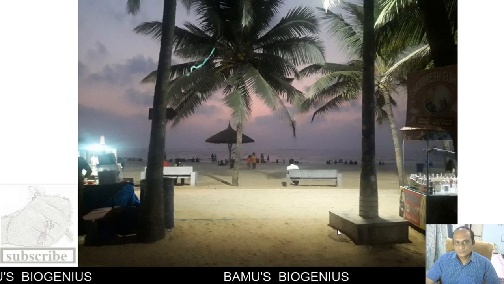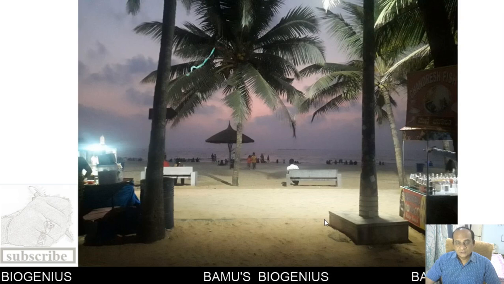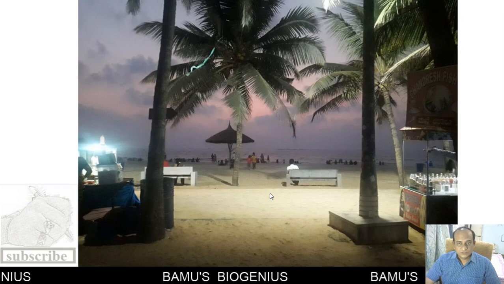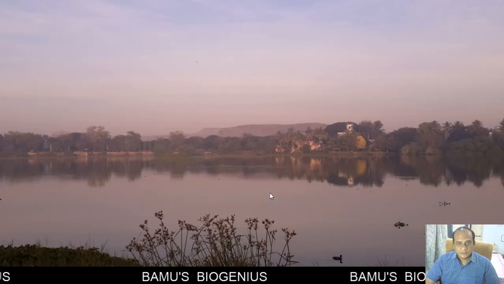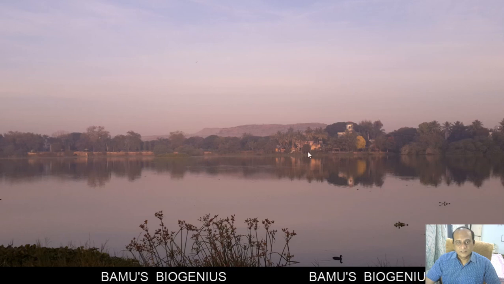So this is Udupi beach that is shown here. Then this is our Salim Lake. Again, the depth of field is more here.